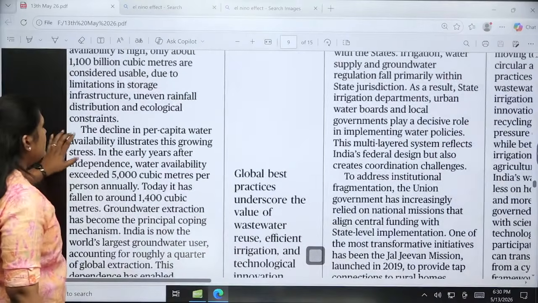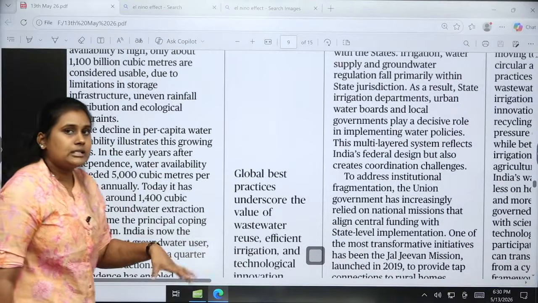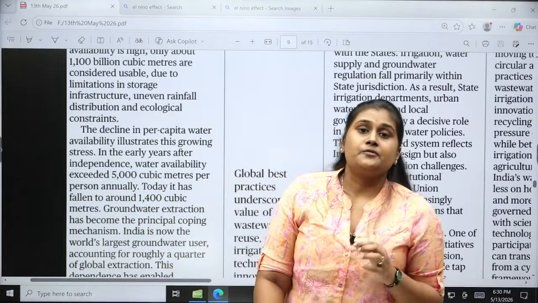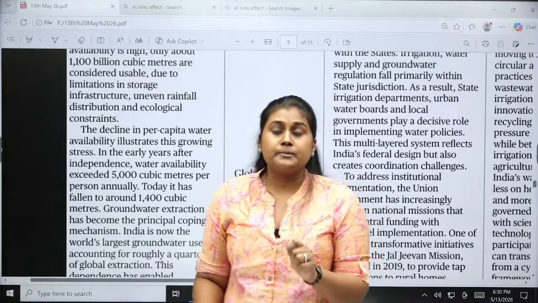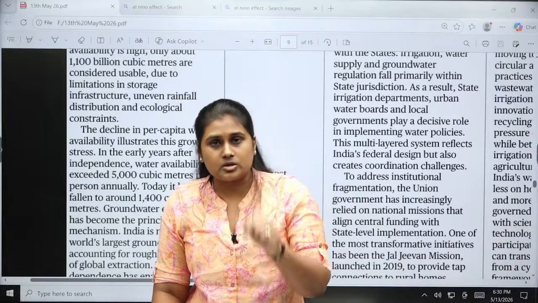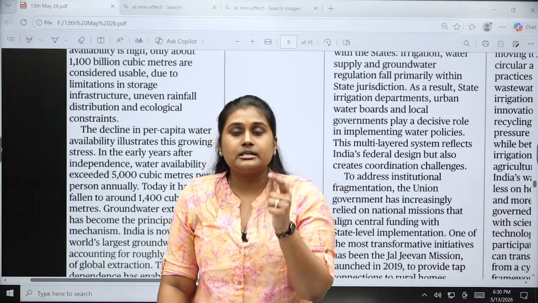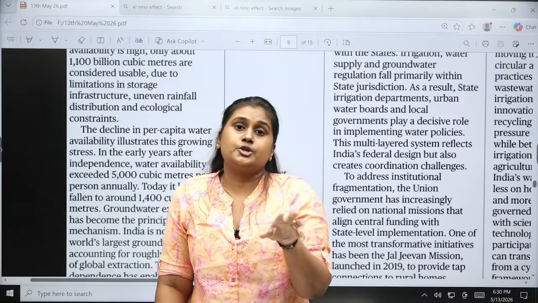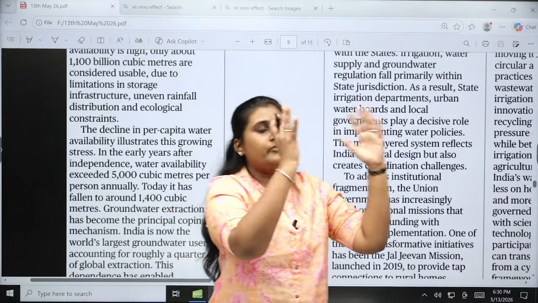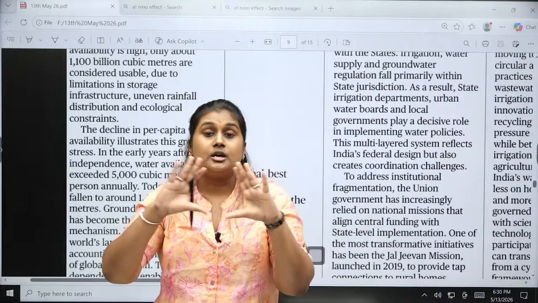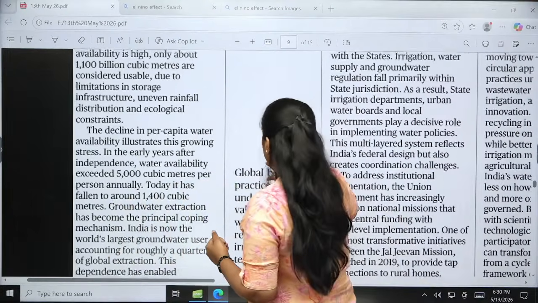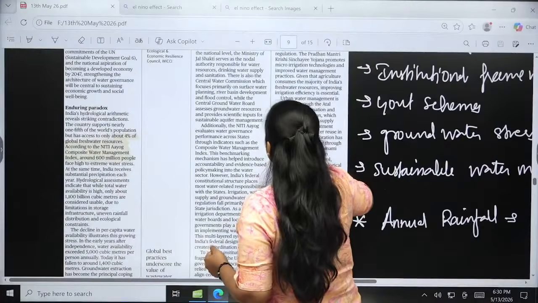There is also a decline in per capita water availability. Earlier, before independence, it was around 5,000 cubic meters of water per person per year. But in today's condition, because of water stress, what we are receiving is around 1,400 cubic meters per person per year. If you see the difference between 5,000 and 1,400, it is a huge one. It is not a small one. So we are going to see what the issue is with all these things.